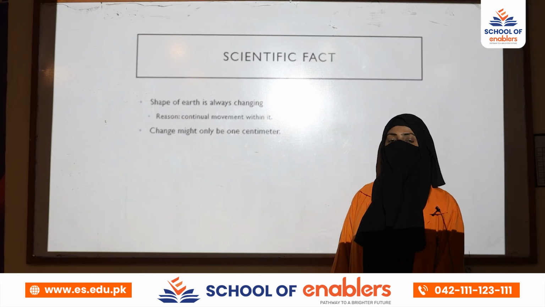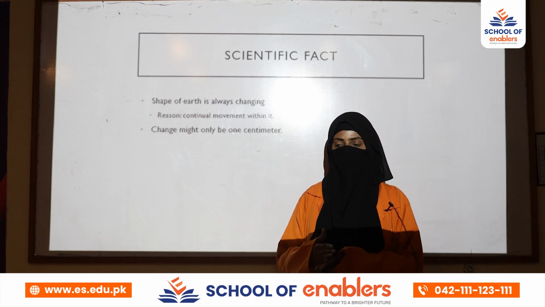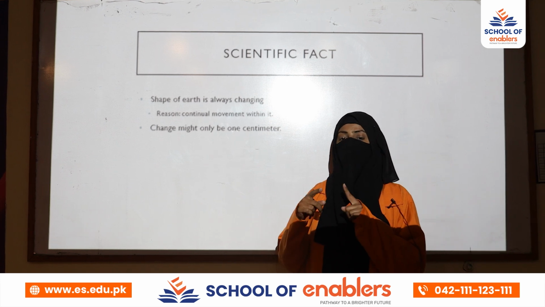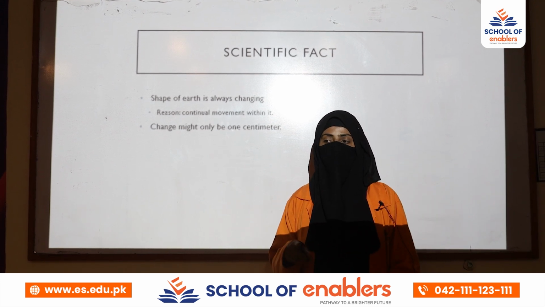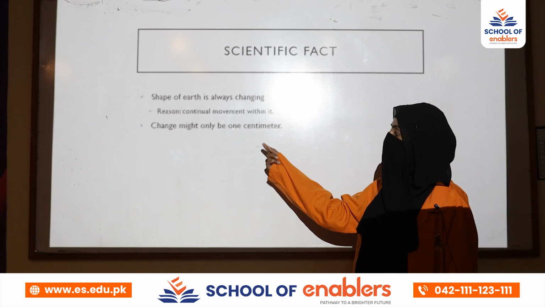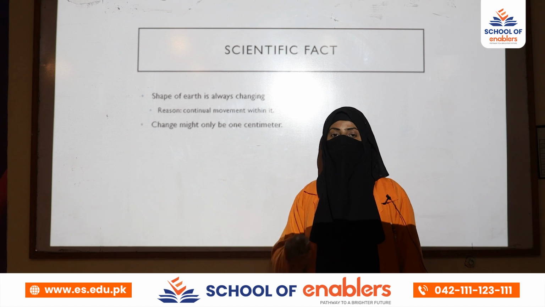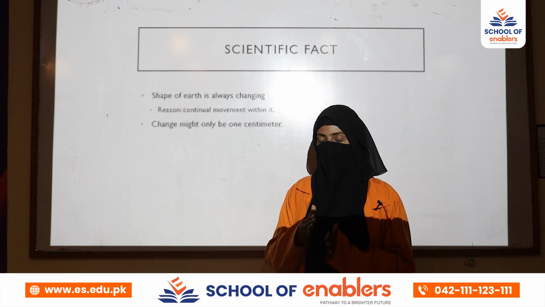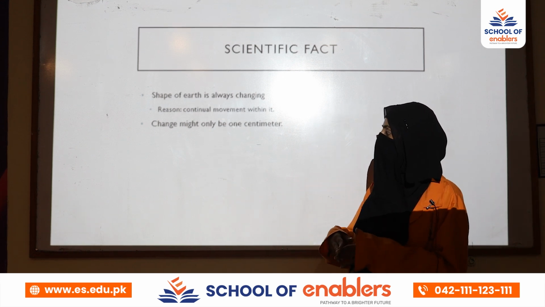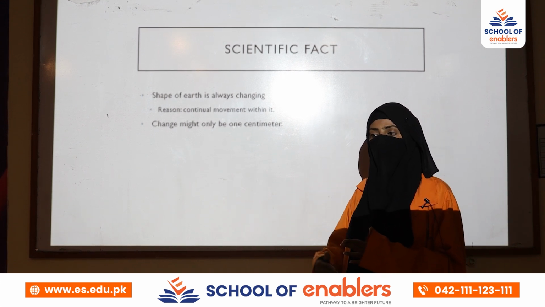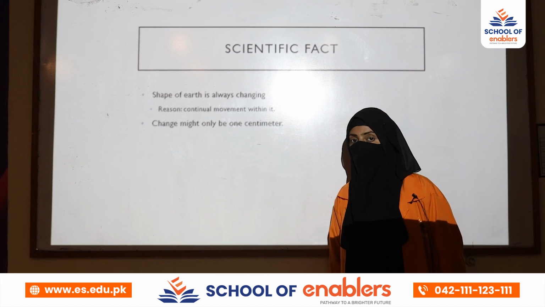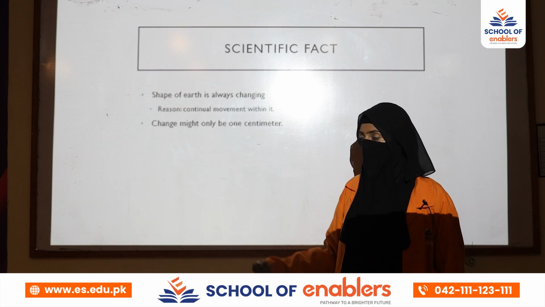So the scientific fact is that the shape of Earth is always changing. We have already read that the shape of Earth is elliptical. It is not completely circular, but it is flat at some points. That's why it is elliptical. But due to its continuous movement, its shape is continuously changing. That change is so minor we can't notice it. The change might be 1 centimeter, which is so small that we are unable to notice it.